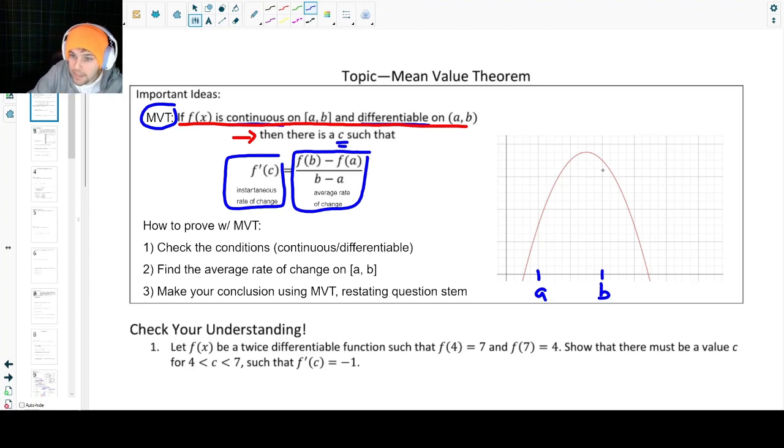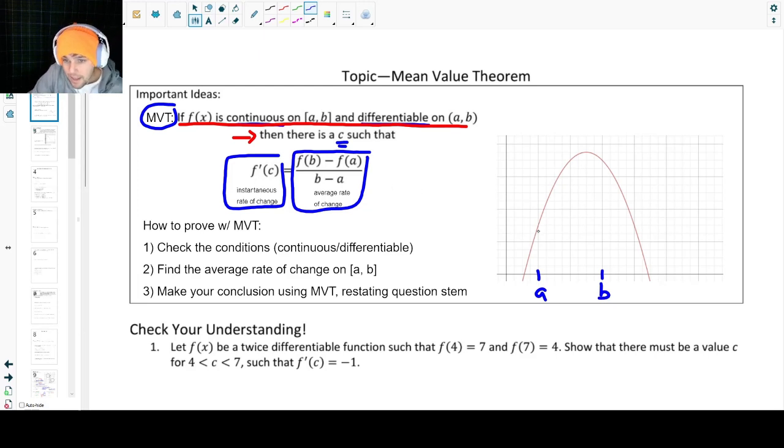Obviously, it is continuous on the interval, right? We can follow it along. We can see there's no discontinuities there. Yes, it's possible that there could be a hole that we're not seeing, but we're just going to assume that there isn't. And it is differentiable, right? The slope, as we look at it, is nice and smooth and continuous, right? There's no weird things happening with the slope of our graph.